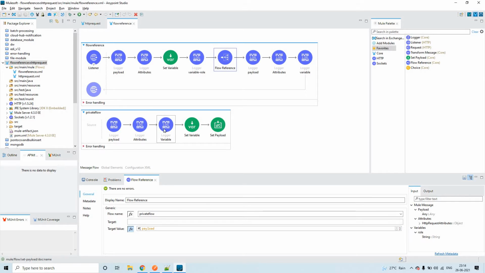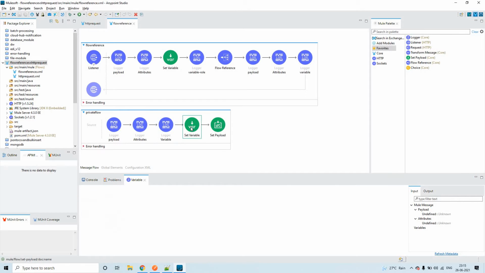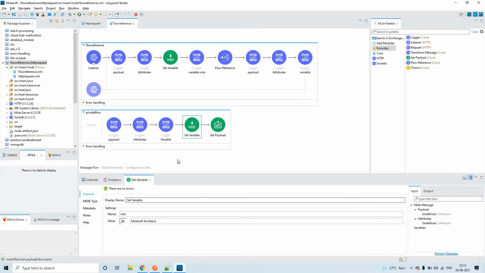I'm printing the variable which I have defined earlier, that is vars dot role, where role is the variable name. Here I'm trying to override the value for the same variable role. Initially I configured it as MuleSoft developer, and here I have configured it as MuleSoft architect.